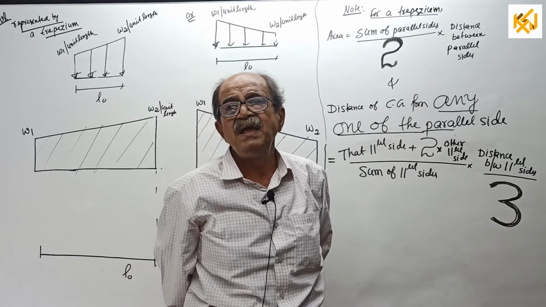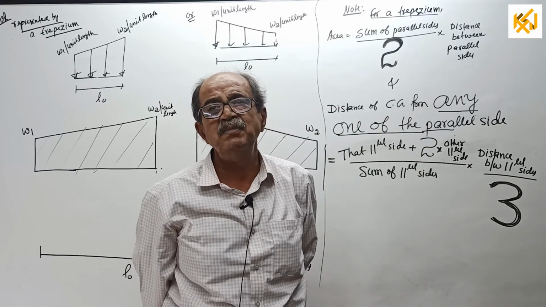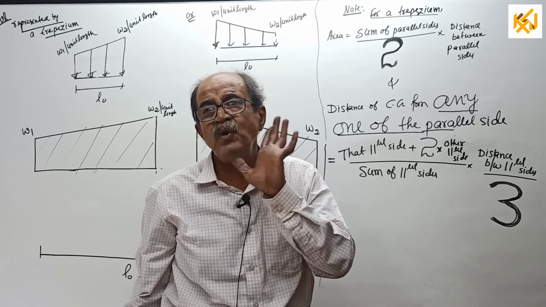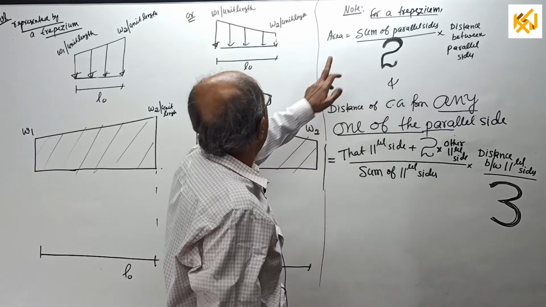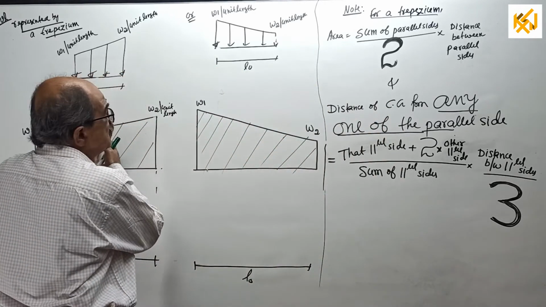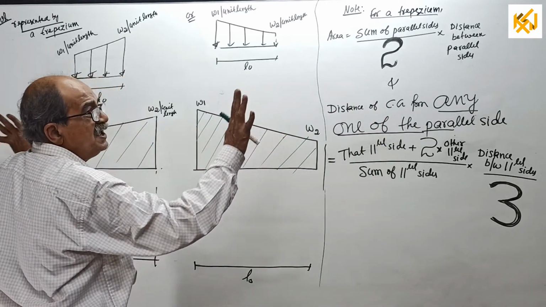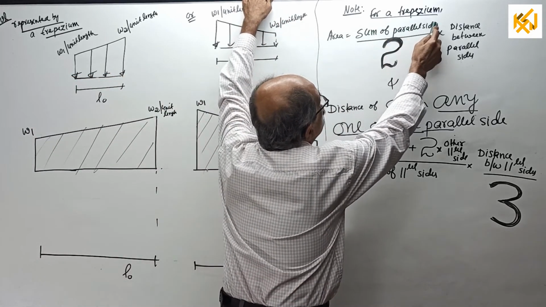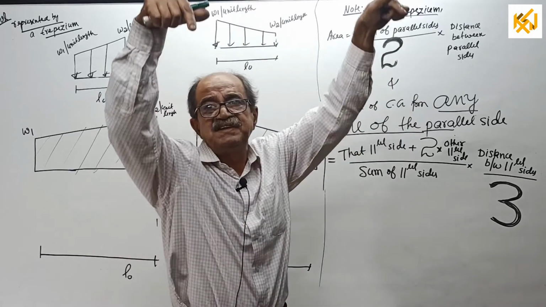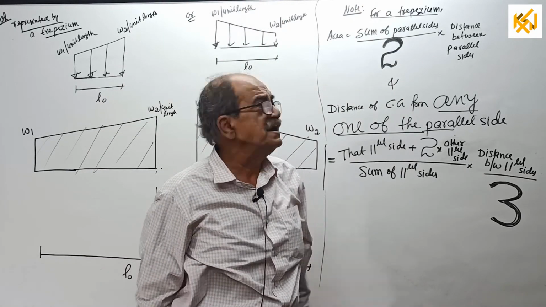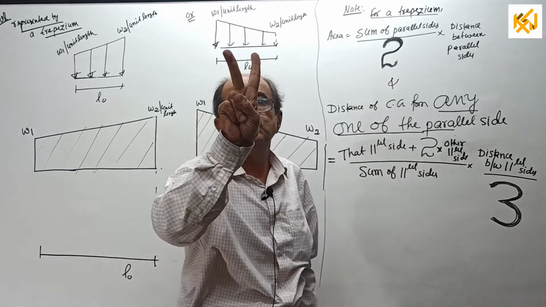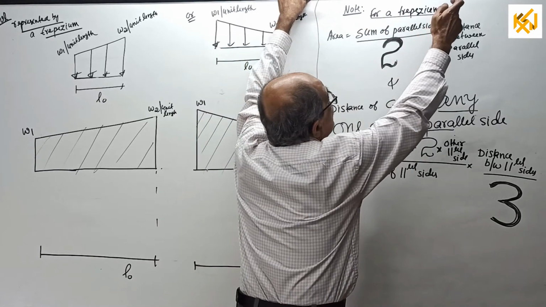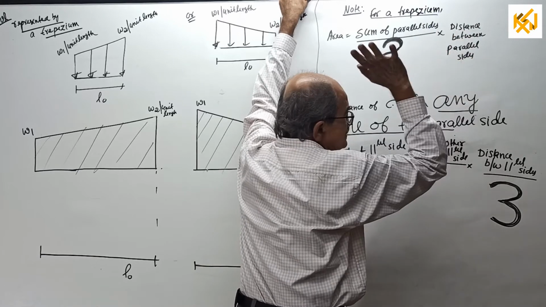Do not remember A plus B by 2, W1 plus W2 like that. Remember by words. That is the most powerful. See, how? Area for a trapezium, either this one or this one, whichever you want, it is equal to the sum of the two parallel sides. There are two parallel sides. Sum of the parallel sides divided by 2, 2 is a standard number, multiplied by the distance between the parallel sides.